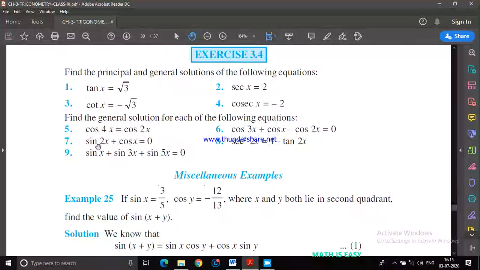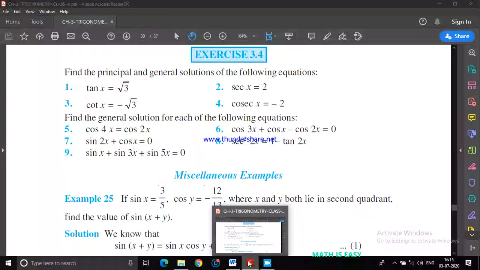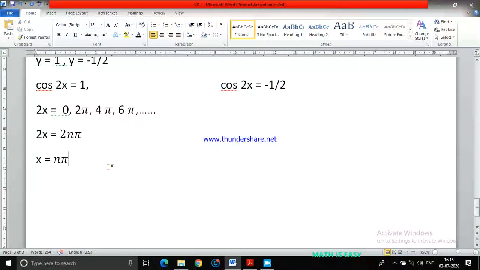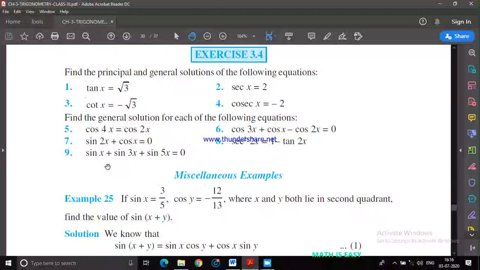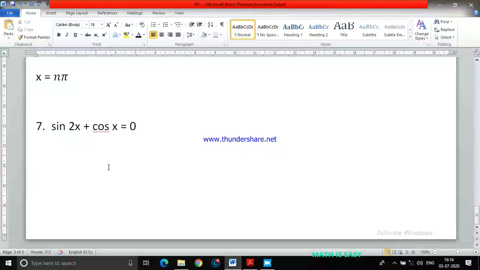Next we have is sin 2x plus cos x. Let me write, this is 7th question, which is sin 2x plus cos x is equals to 0. Equals to 0.